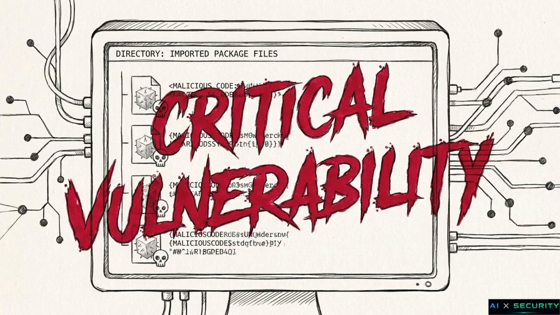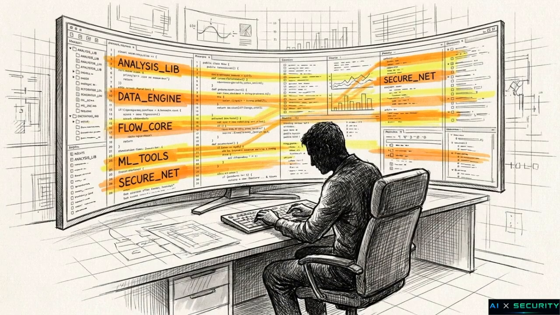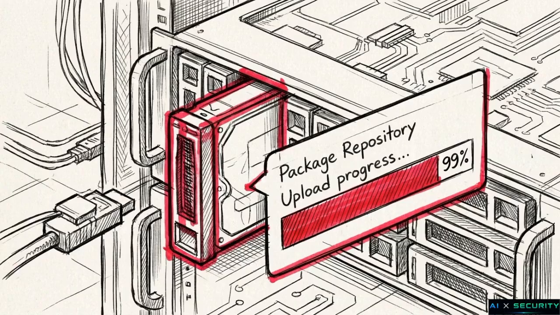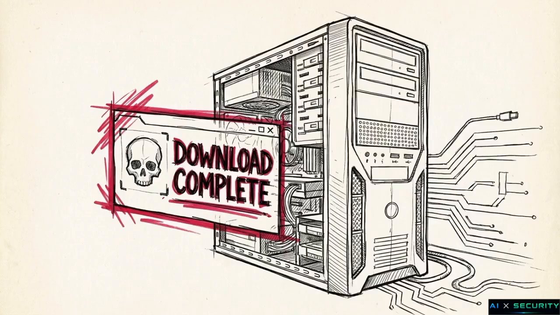confusion attack. Threat actors actively monitor AI models to see which fake package names they frequently hallucinate. The attackers then create malware packages and register them in real-world databases, like PyPI, under those exact fabricated names. When the LLM recommends the fake package again, the automated agent downloads the attacker's malware.